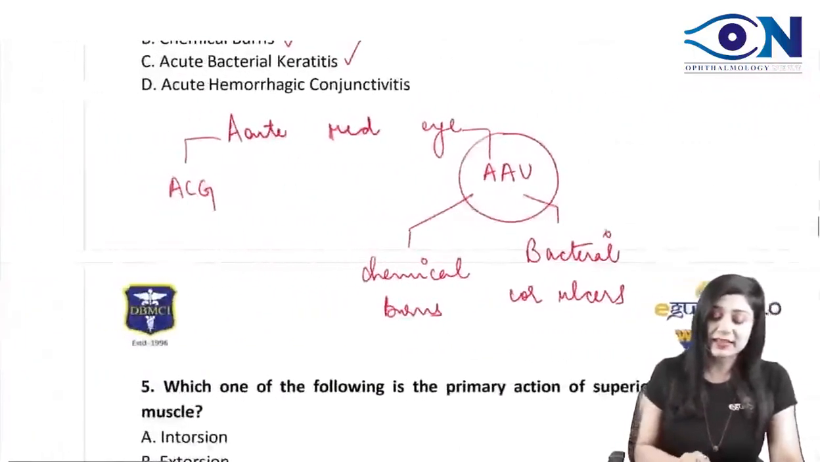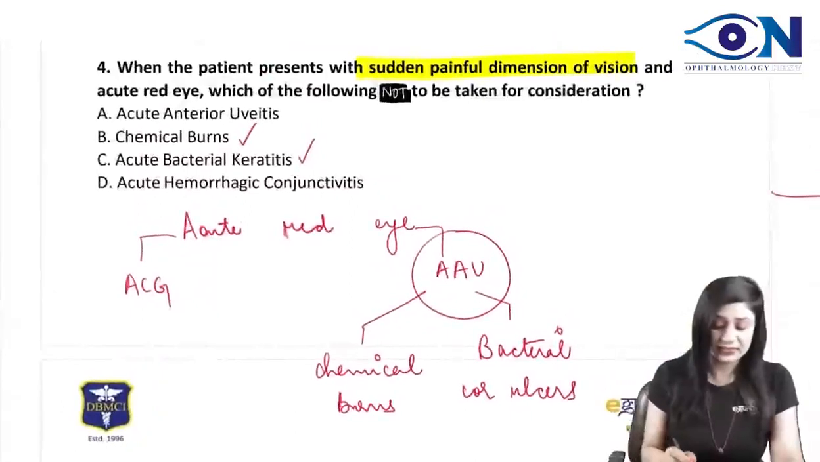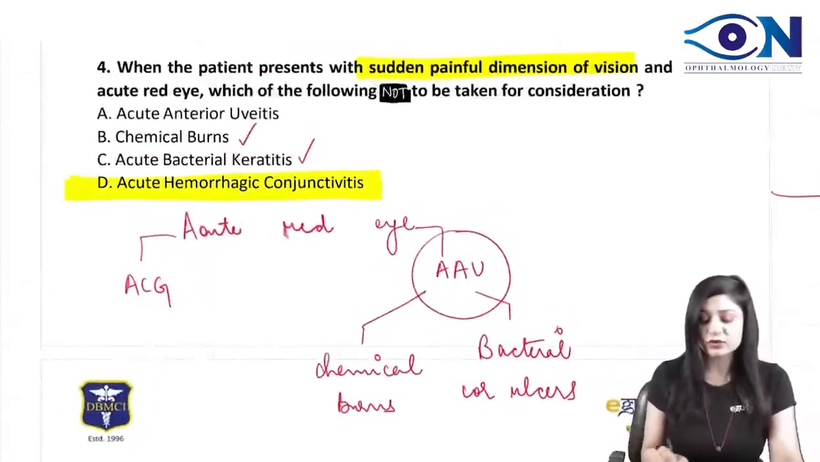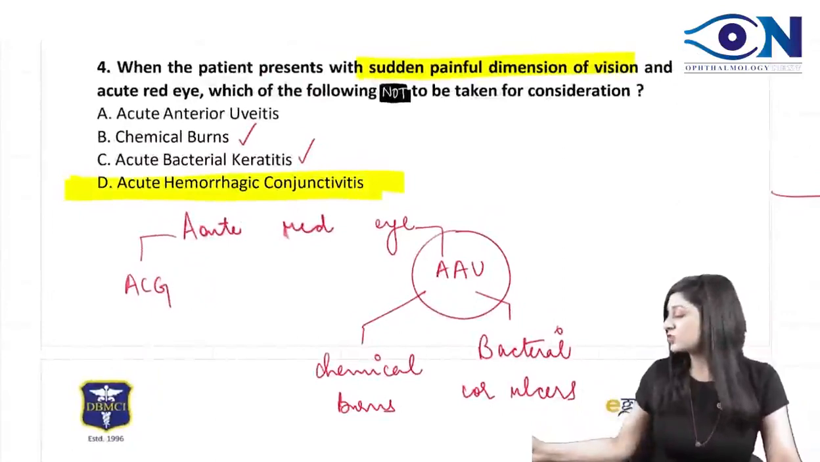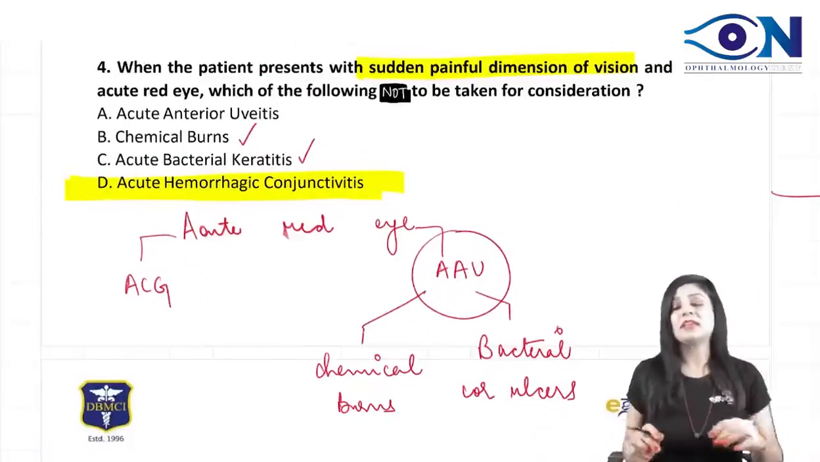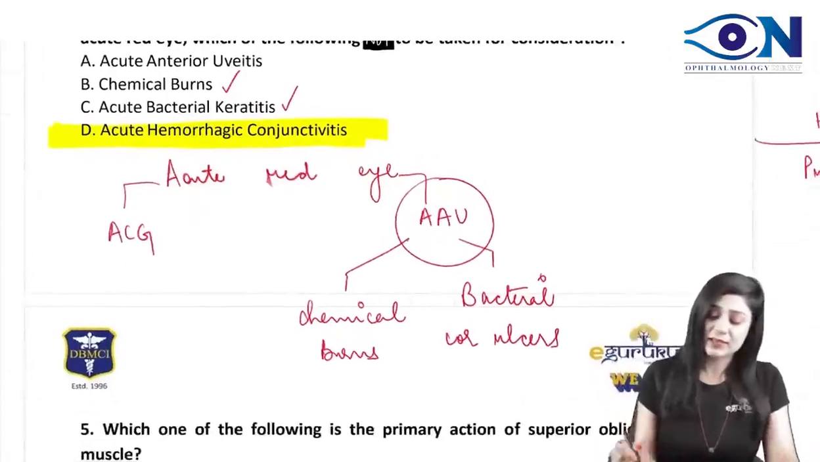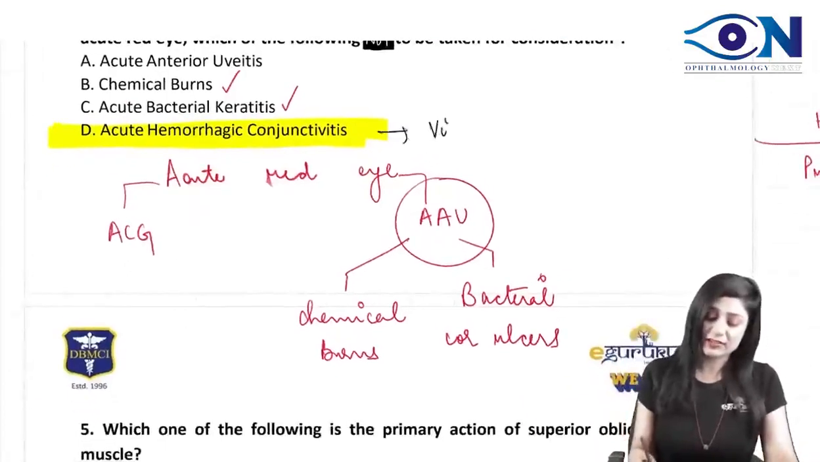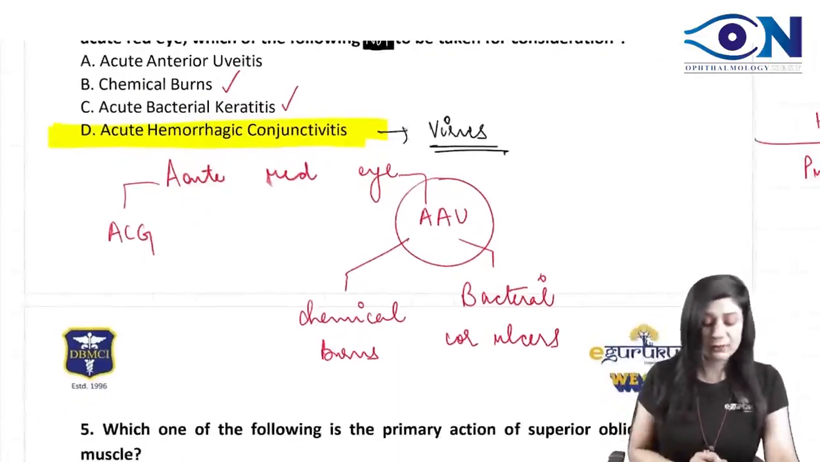So basically, it's the conjunctivitis. Yes, it's the conjunctivitis. Always remember, whenever the patient comes with an acute red eye, it is not hemorrhagic conjunctivitis. Hemorrhagic conjunctivitis is basically caused by a virus. It is viral conjunctivitis. It is caused by the virus. So always remember it's D.